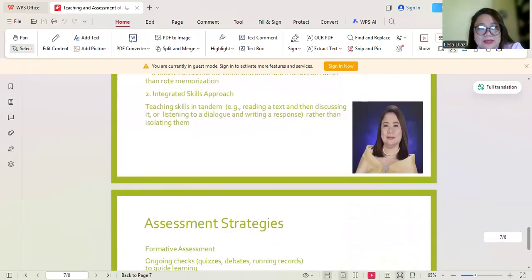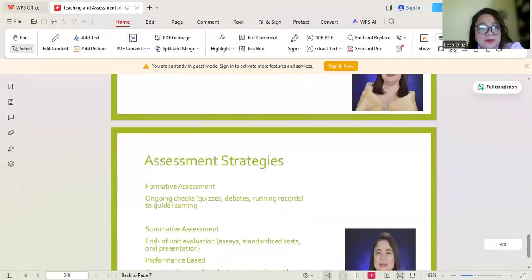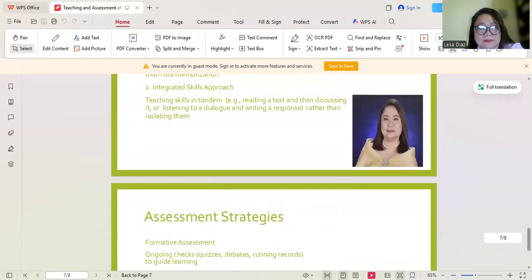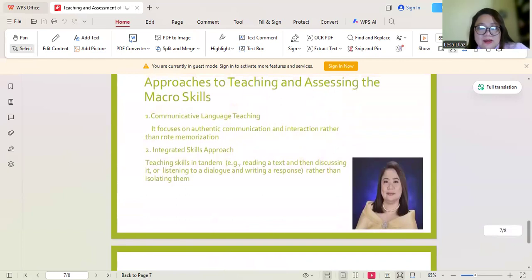And then for the assessment, we have here assessment strategies. We all know this already actually. But let me add first, going back to communicative language teaching. I said it focuses on authentic communication and interaction rather than rote memorization.